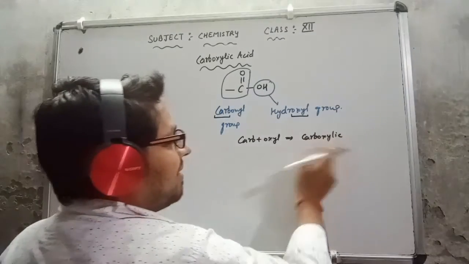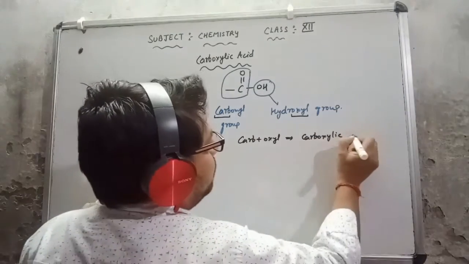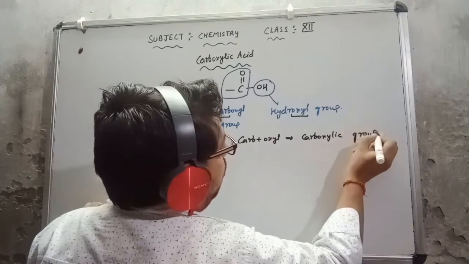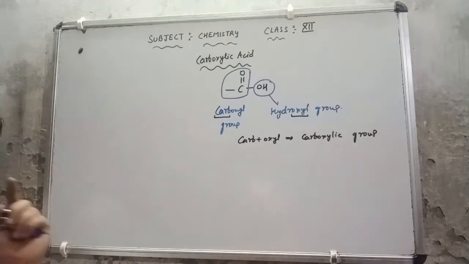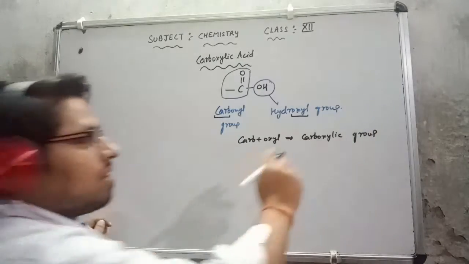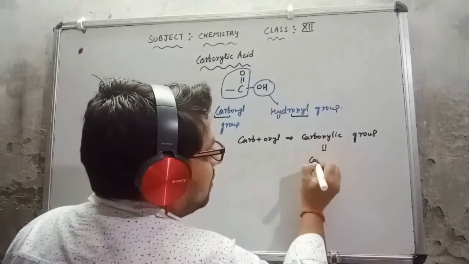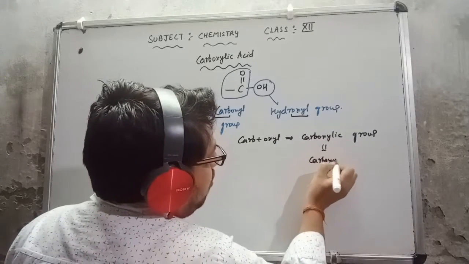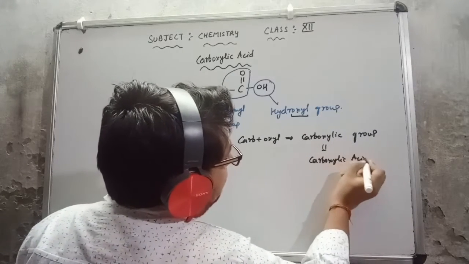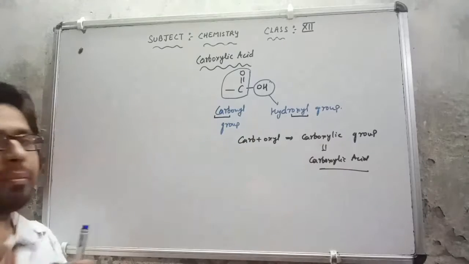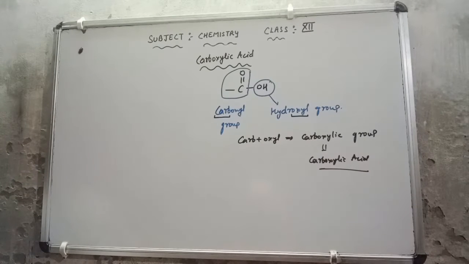IC we have added there, carboxylic group, and all the members of this group show acidic behavior. That is why this is carboxylic acid. So that is the way by which we can say that it is a carboxylic group.